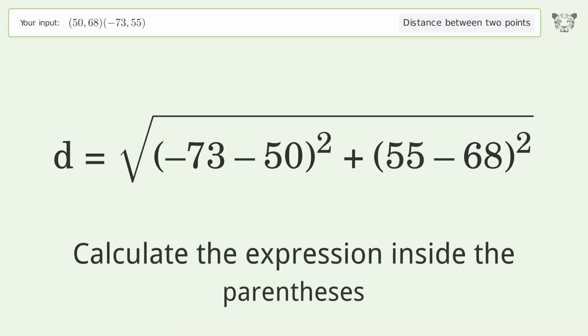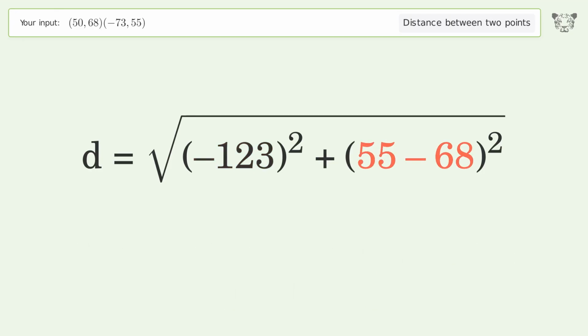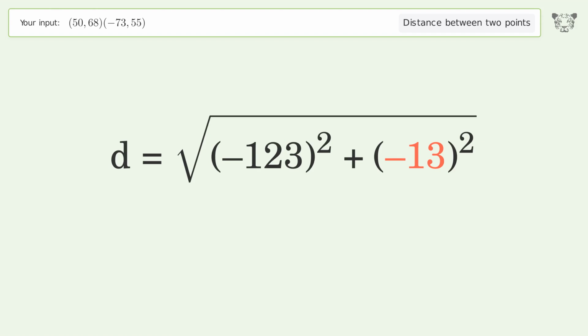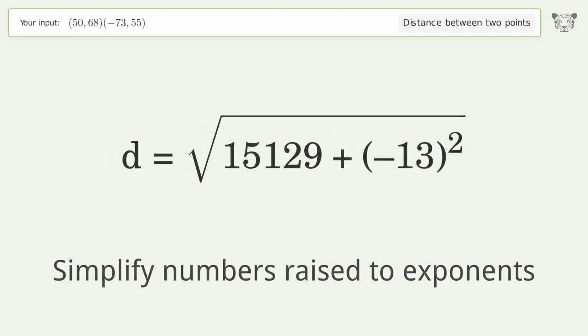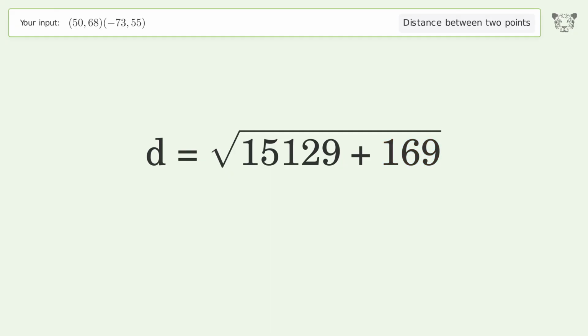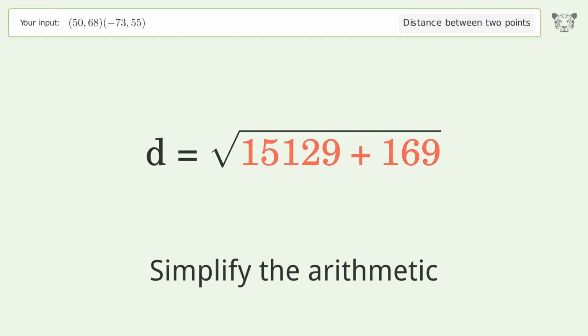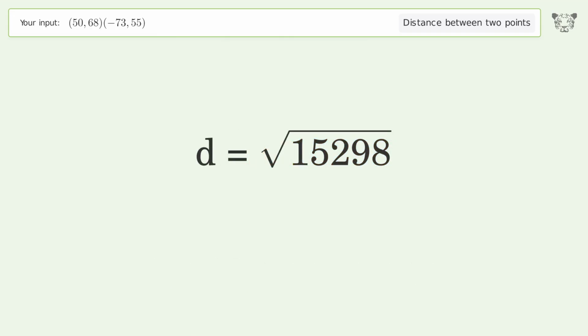Calculate the expression inside the parentheses. Simplify numbers raised to exponents. Simplify the arithmetic. And so the distance between the 2 points is the square root of 15,298, or 123.685.